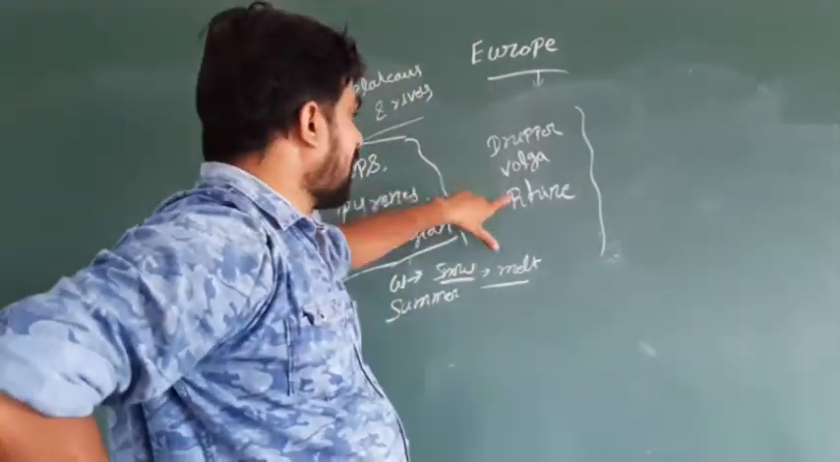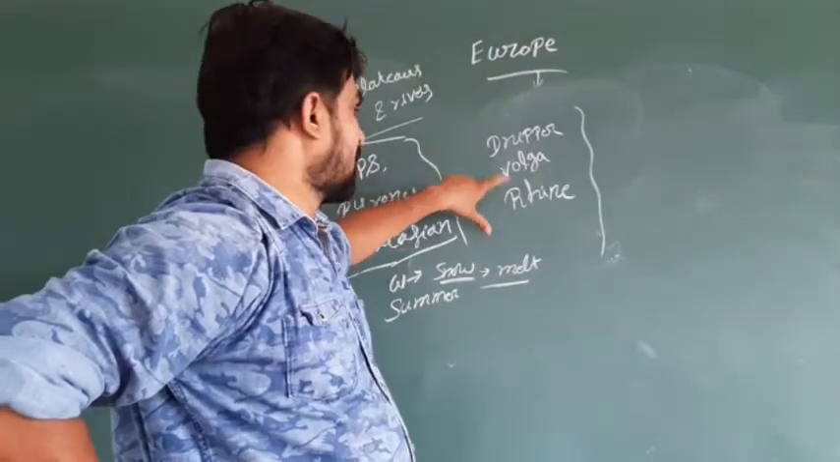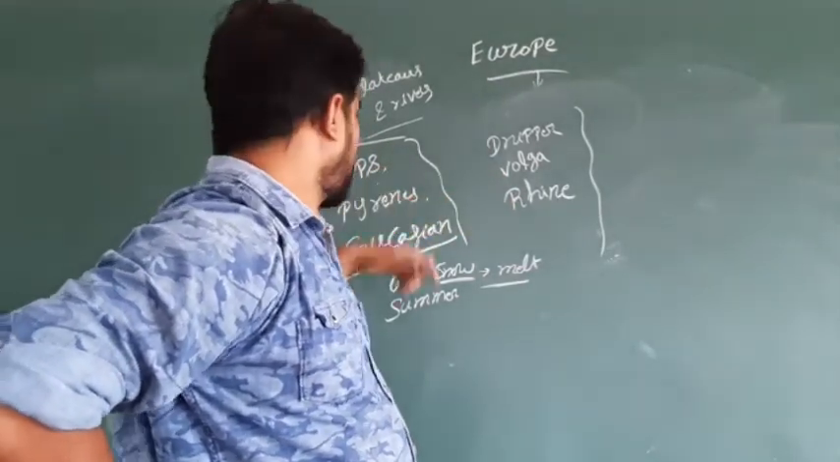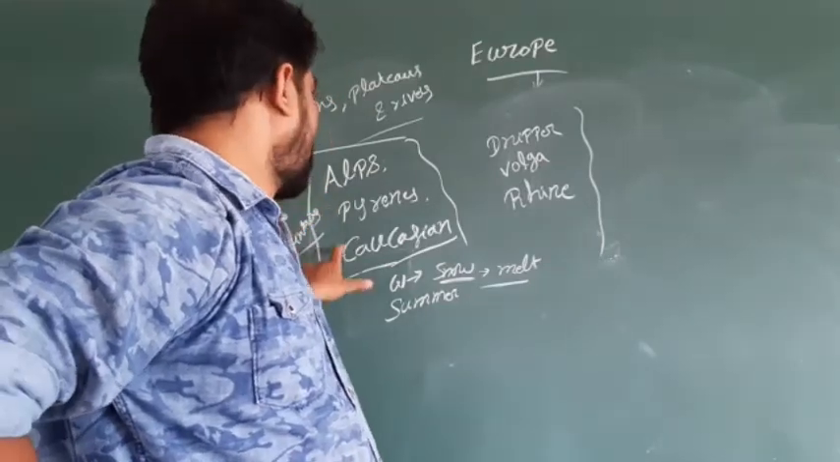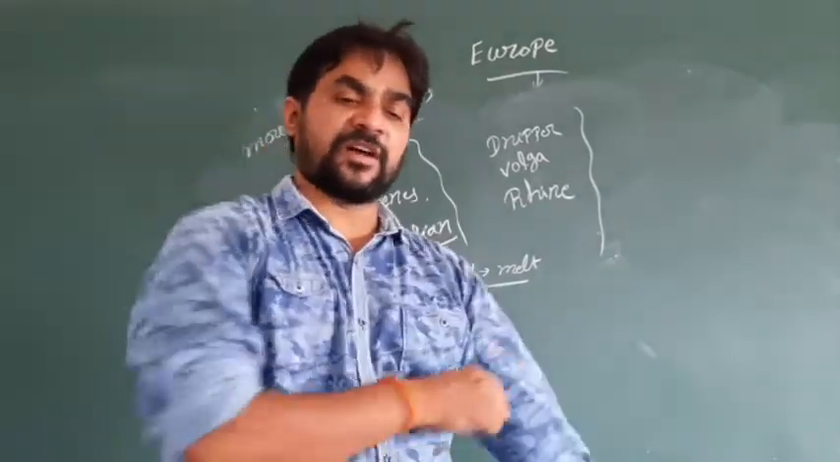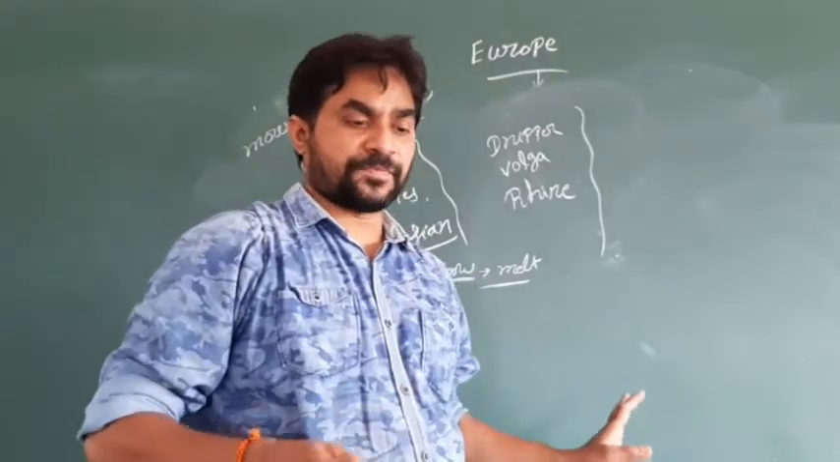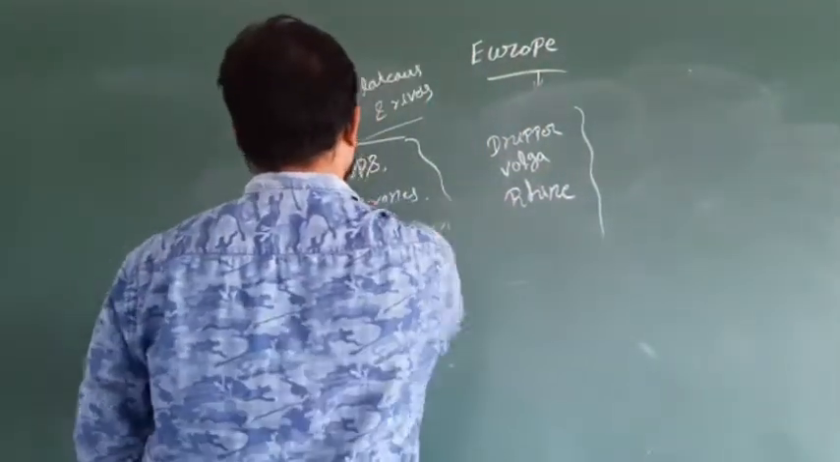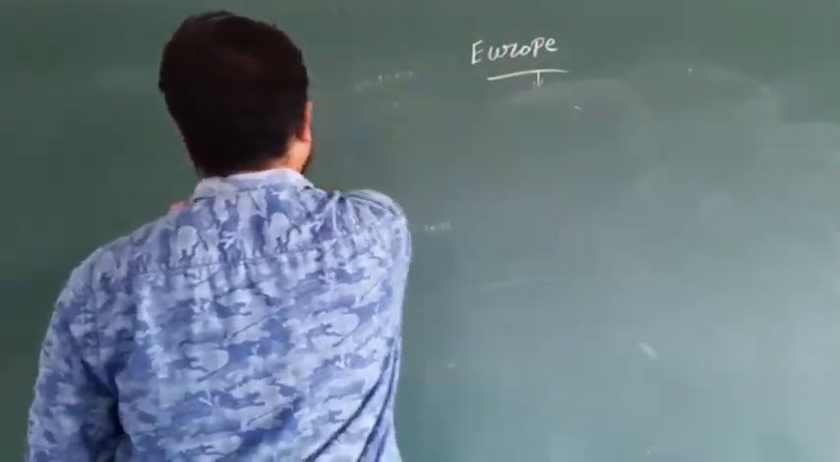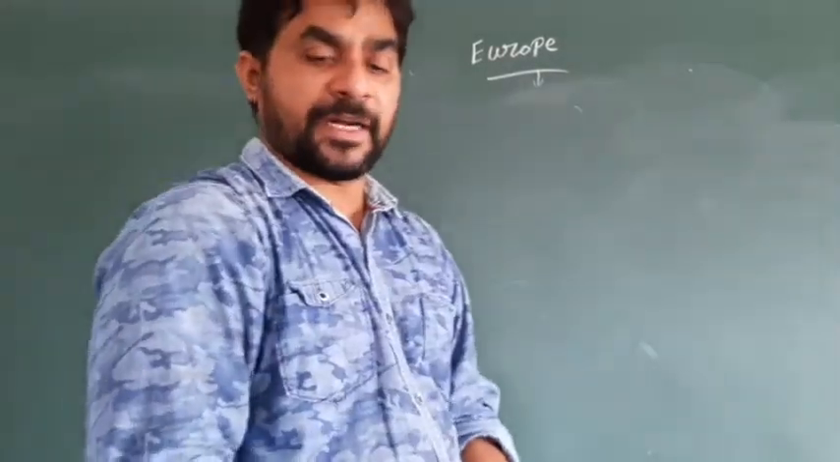So the Volga and Dnieper can be found on the eastern side, the Rhine on the western side of Europe, and the Alps and Pyrenees on the western side of Europe, and the Caucasian in the region of the eastern side of Europe. Clear or no? Now come to the difference between Asia and Europe. What are the differences between Europe and Asia?